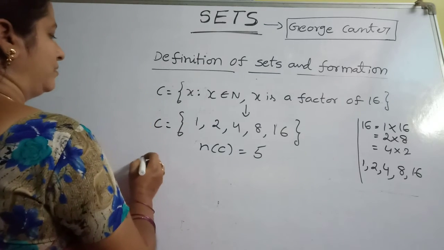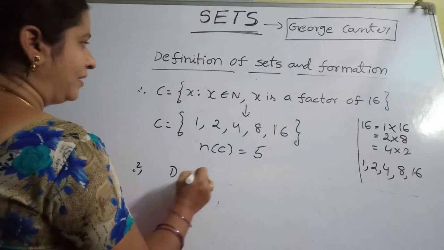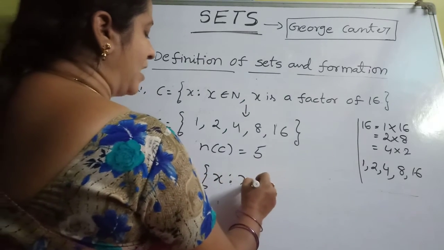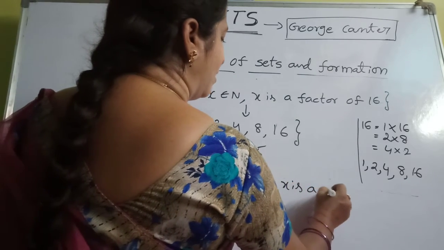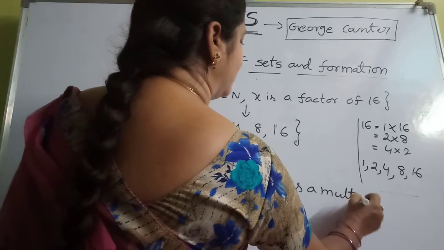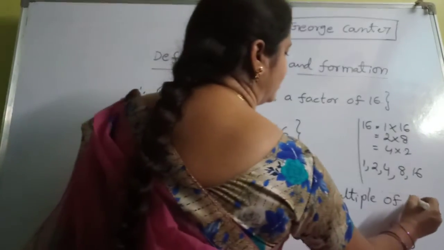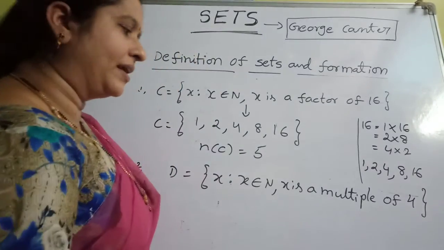Another example. Let D equal x such that x belongs to N, x is a multiple of 4. What is the difference between factors and multiples? Factors are limited.